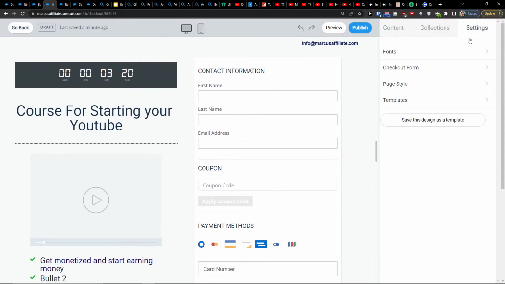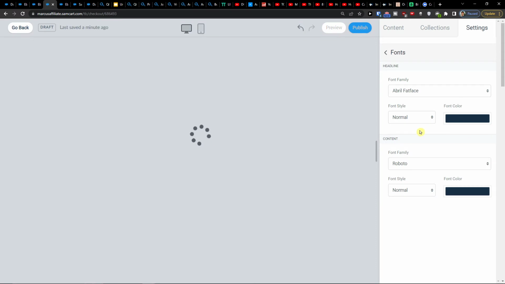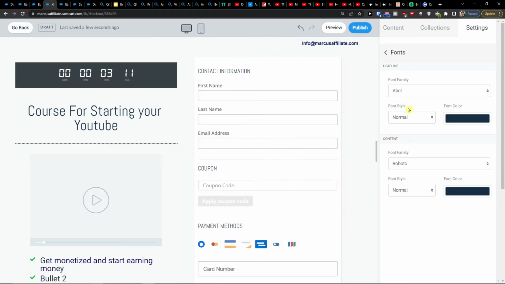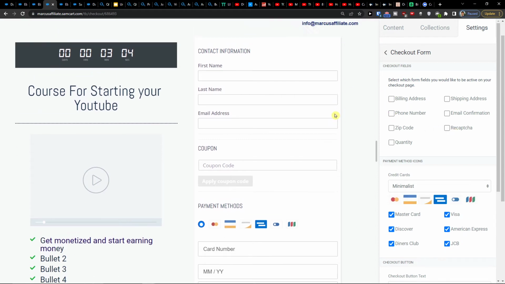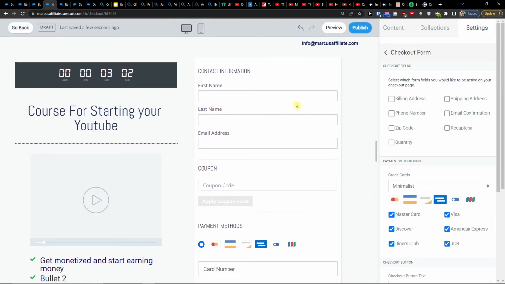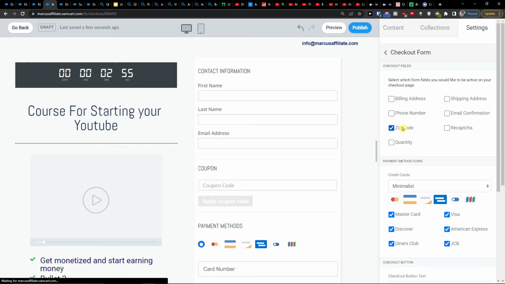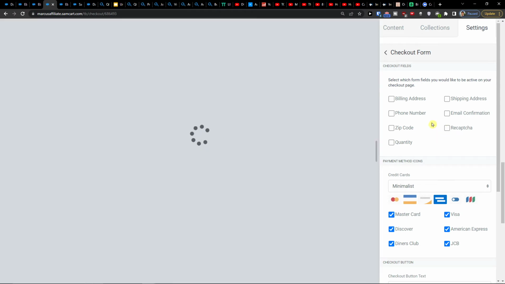Then next to the collections, you're going to have settings. Here you can add and change the fonts. And it's going to change the fonts everywhere for everything. Font style, color, and content. Then you're going to have the checkout form. Here you can easily add, these are the main fields, first name, last name, email address. You can have phone number. You can have zip code. Recaptcha. See? All of that you can add.